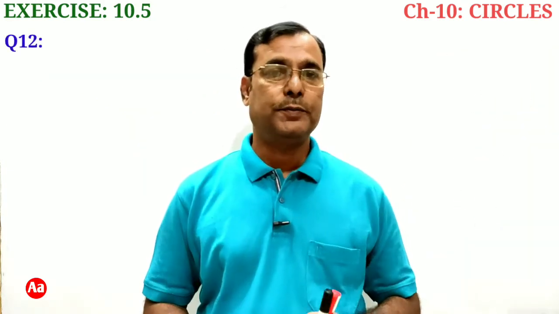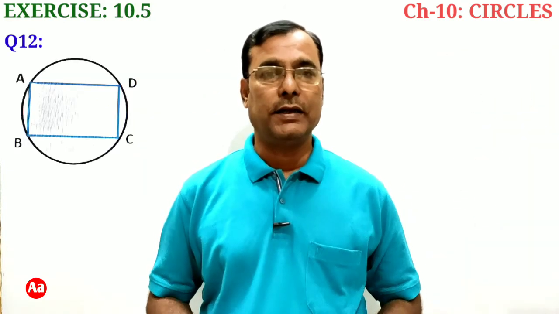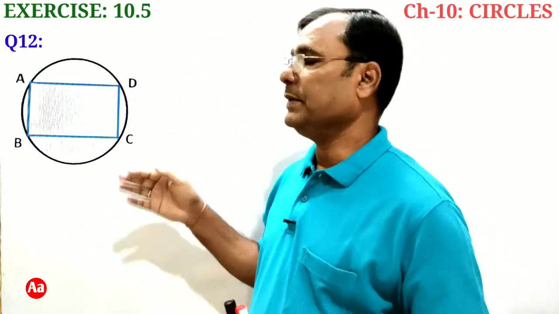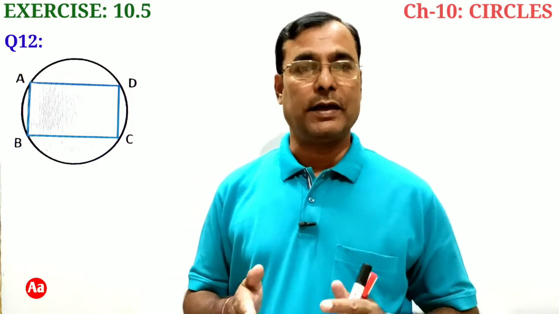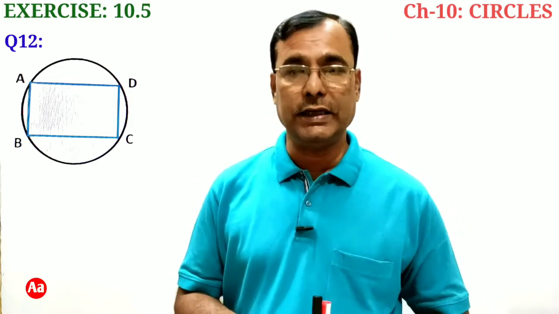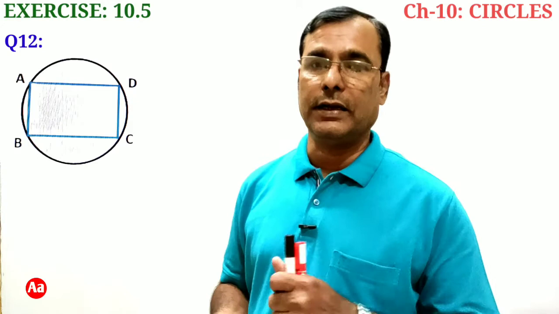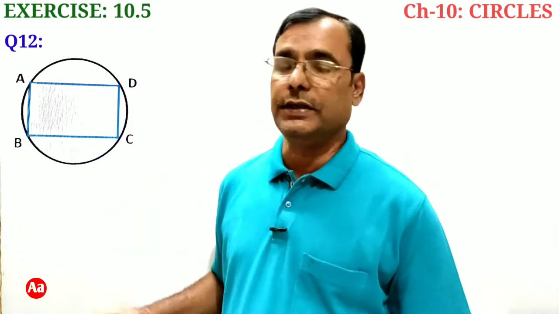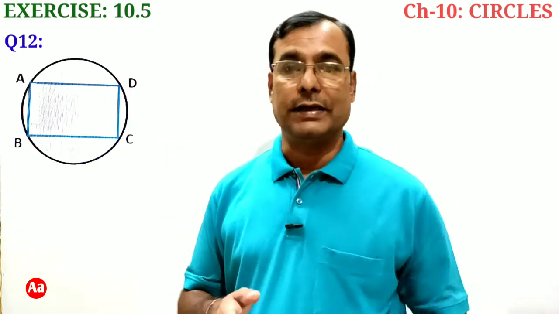Question number 12 is: prove that a cyclic parallelogram is a rectangle. In this figure, ABCD is a cyclic parallelogram. It is a cyclic quadrilateral as well as a parallelogram, and we have to prove that the cyclic parallelogram ABCD shown in this figure is a rectangle.